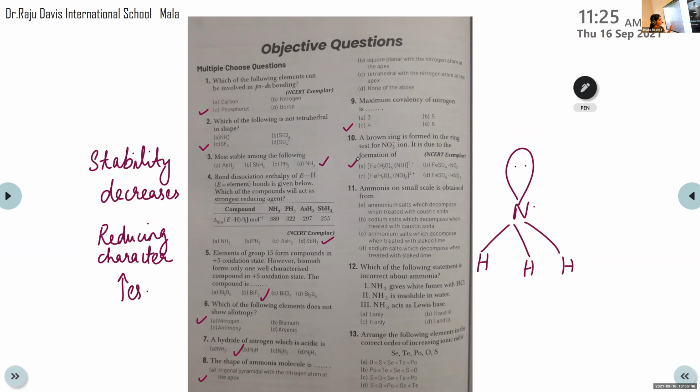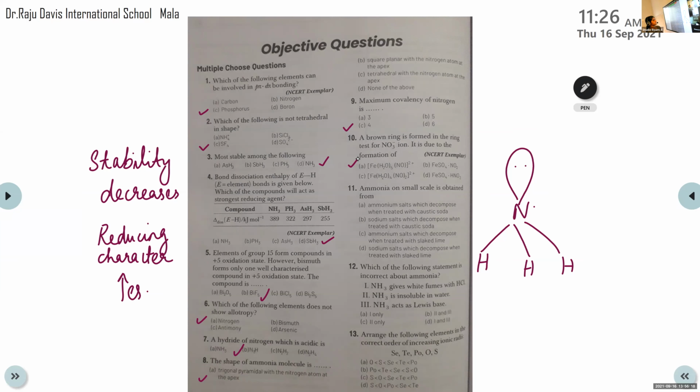Between option A and C there is a small difference, so you have to learn the structure of this complex thoroughly. Option A is Fe(H2O)5NO 2+. Option C is Fe(H2O)4(NO)2 2+. You will get confused during the exam, so be thorough with the structure of this complex. It's important. You can mark it in the textbook also. That's why I mentioned the page numbers.